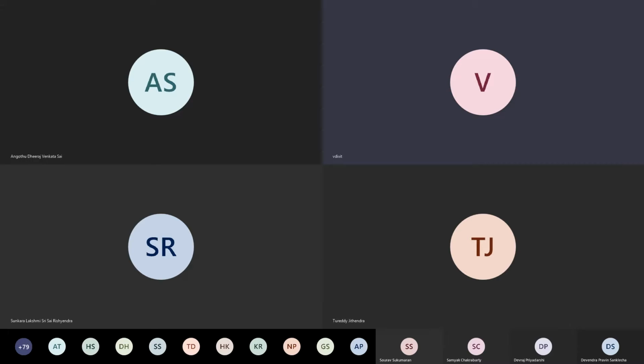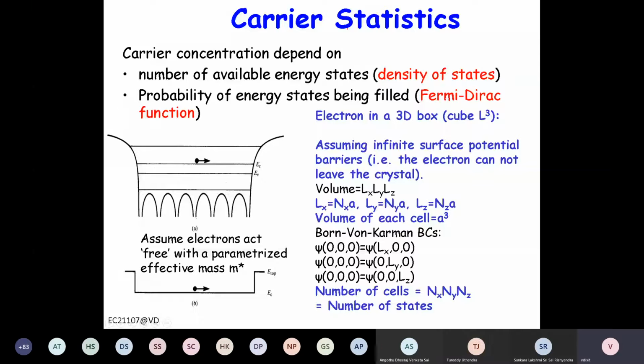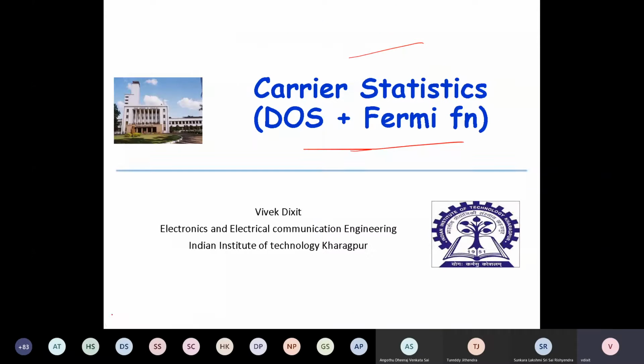Okay, so let's begin our discussion. In last class, we discussed the E-k diagram, and we obtained this E-k diagram from the crystal structure, right? Now, the E-k diagram is basically a plot of energy versus wave vector, right?